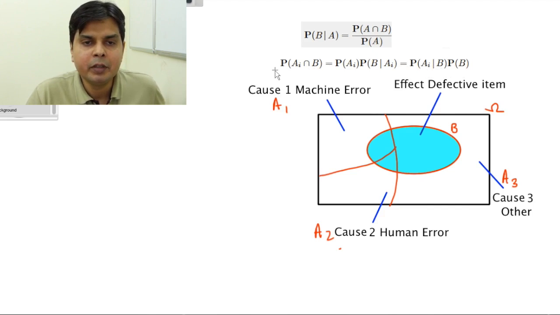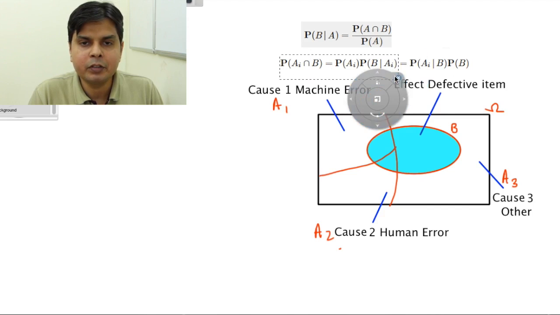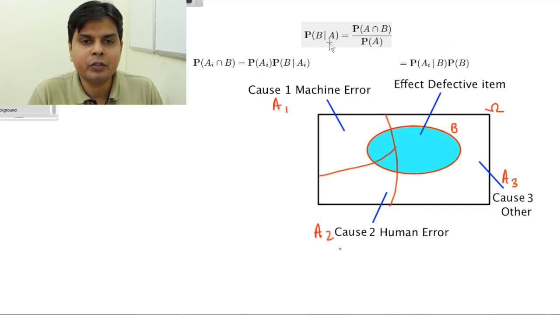This is a very simple thing, because ultimately up to this step it is nothing but this same formula, where instead of A I have written Ai here.